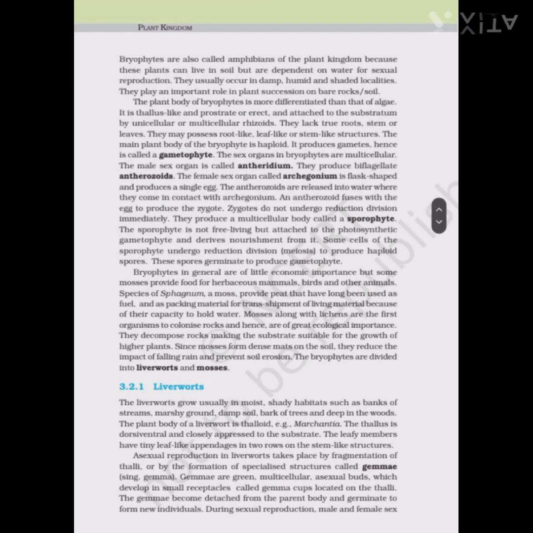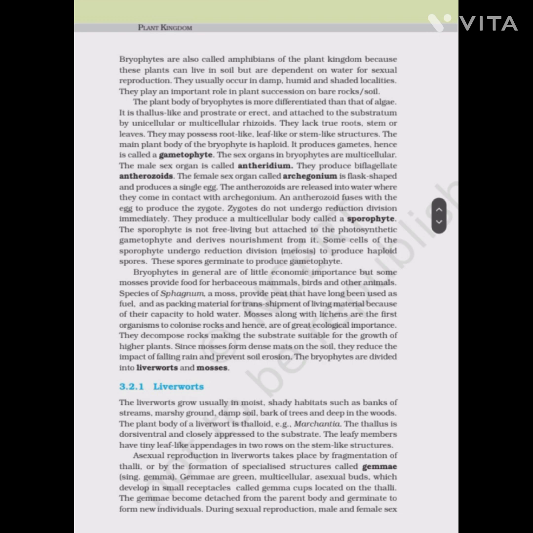Liverworts. The liverworts grow usually in moist, shady habitats such as the banks of streams, marshy ground, damp soil, barks of trees, and deep in the woods. The plant body of a liverwort is thalloid, for example, Marchantia. The thallus is dorsiventral and closely pressed to the substrate. The leafy members have tiny leaf-like appendages in two rows on the stem-like structures.